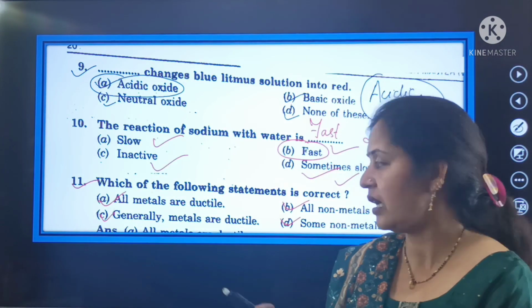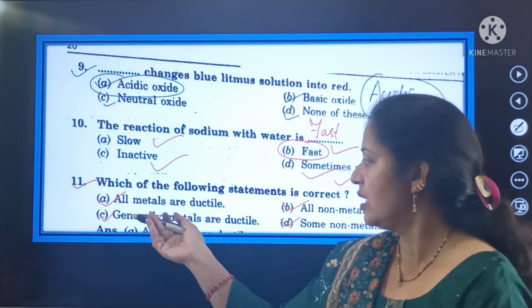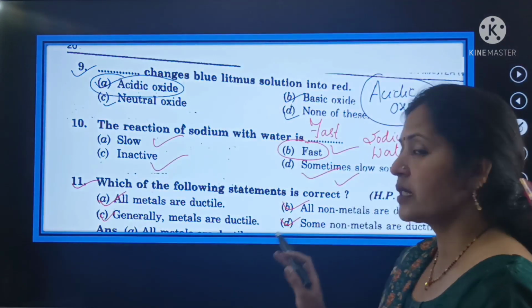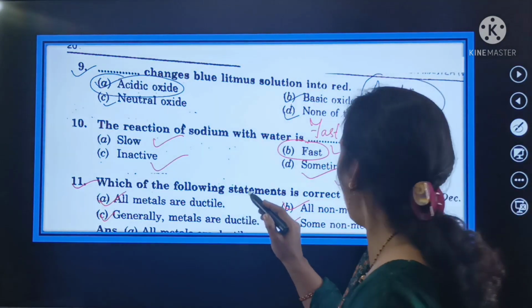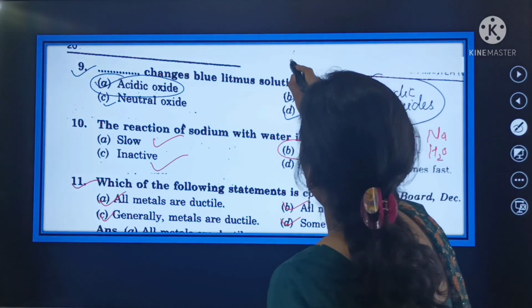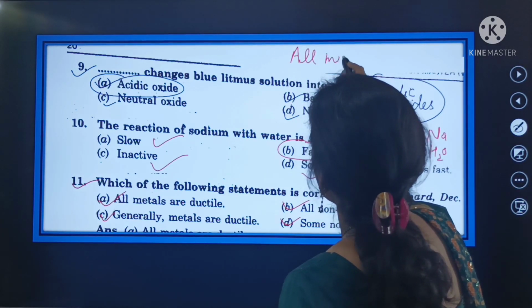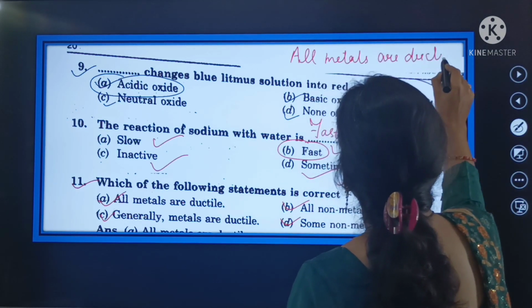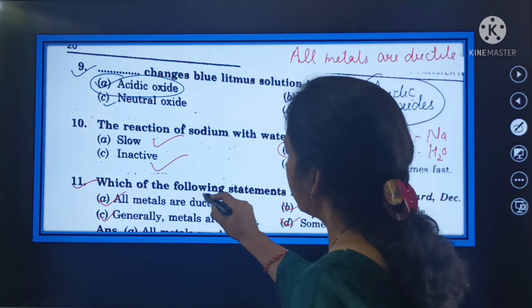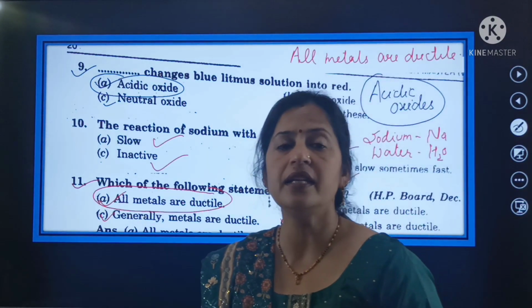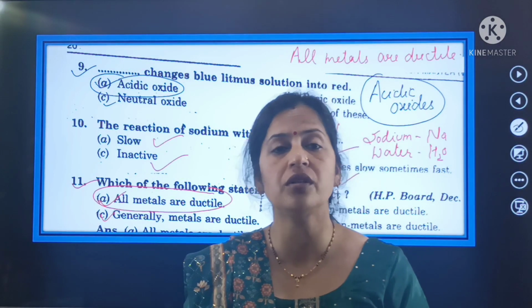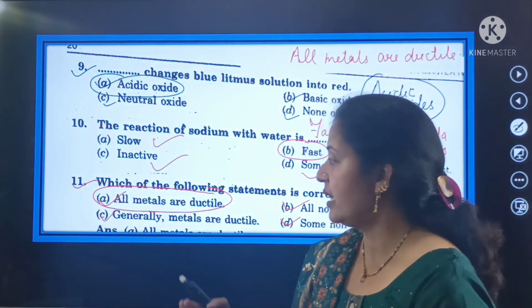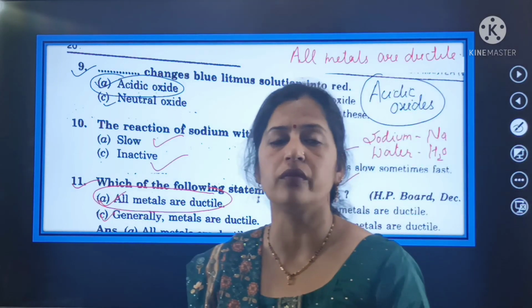All metals ductile है, all the non-metals are ductile, generally metals are ductile, and the last one is sometimes non-metals are ductile. तो यहाँ पर जो correct statement है बेटे, that is all metals are ductile. जितने भी metals होते हैं, all they are ductile in nature. That means metals have the capability of ductility and malleability. So here all metals are ductile. This statement is correct out of the following statements.